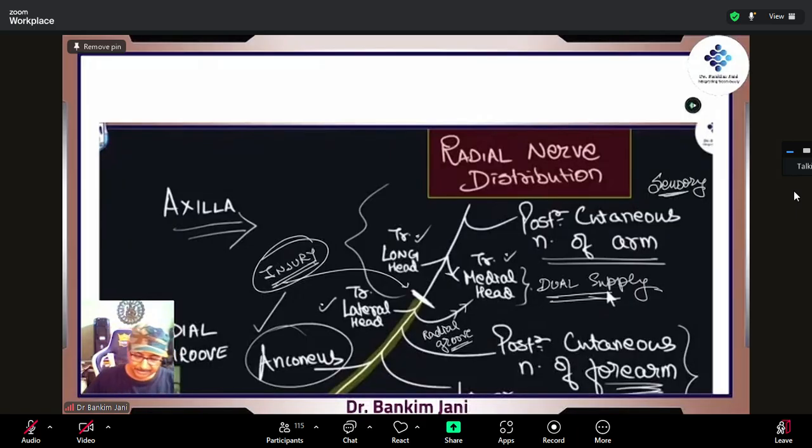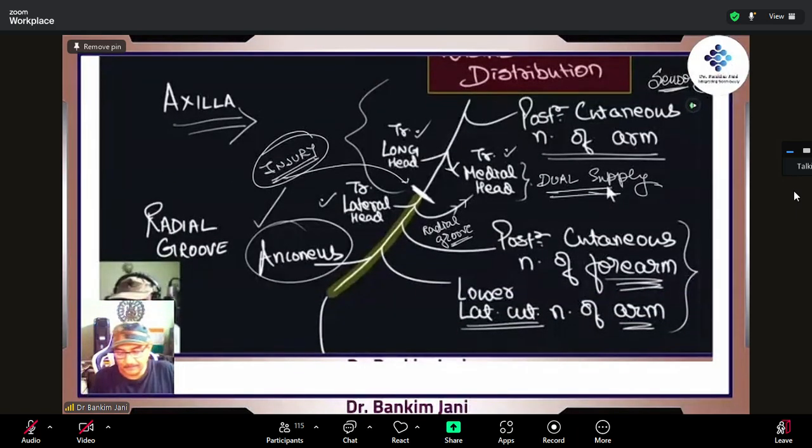All right. Coming down, this will be having the posterior cutaneous nerve of forearm. This is important, right? This is the posterior cutaneous nerve of arm and forearm. They both are getting supplied. And as it comes down, it is also the lower lateral cutaneous nerve of arm, right? So that is also coming up. This is a muscle, anconeus. You'll see this muscle, but this muscle is also supplied by this particular nerve.